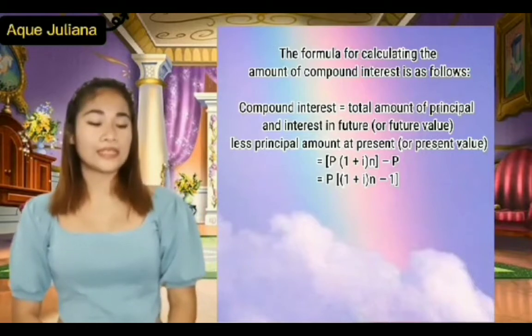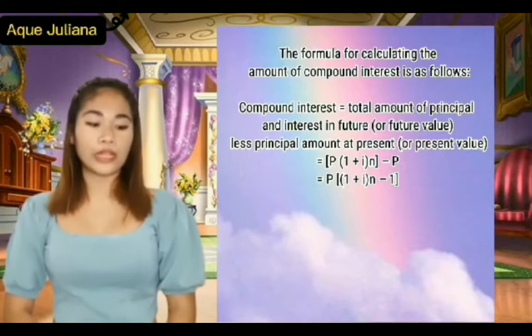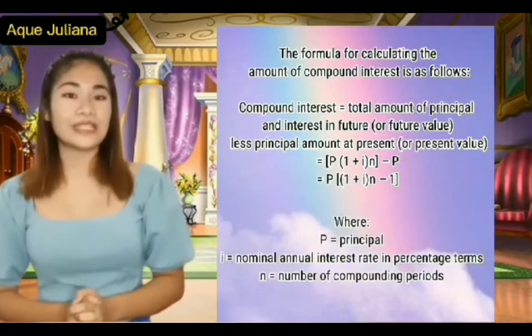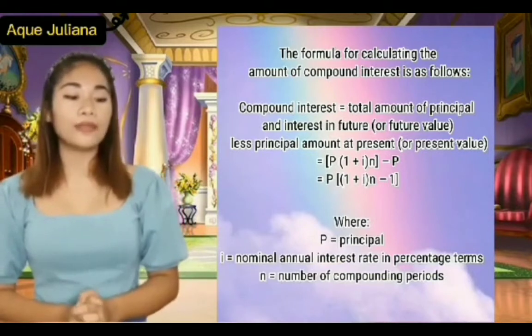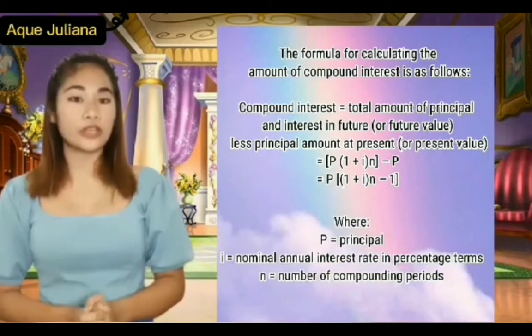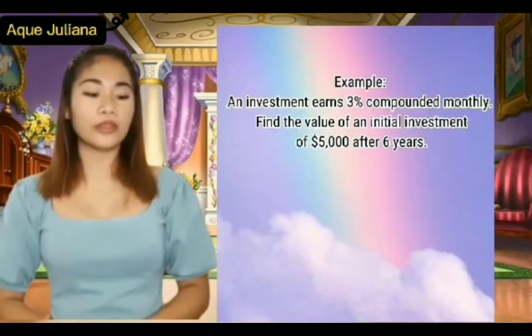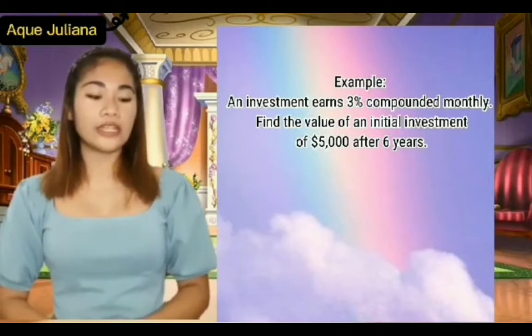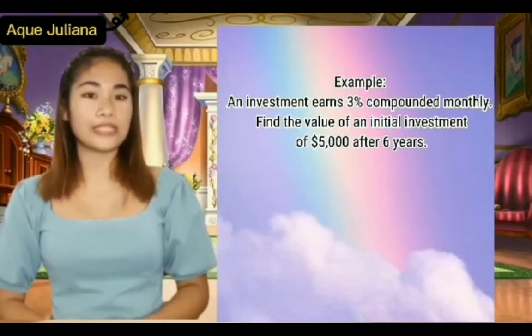Compound interest is equal to the total amount of principal and interest in future, or future value, less the principal amount at present, or present value, where P stands for principal, I the nominal annual interest rate in percentage terms, and N the number of compounding periods. Example: an investment earns 3% compounded monthly. Find the value of an initial investment of $5,000 after 6 years.